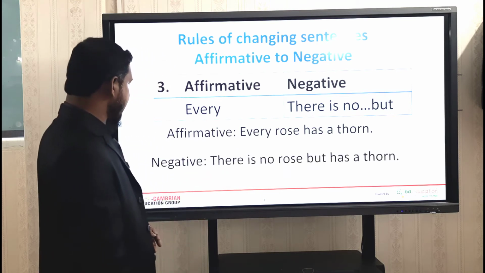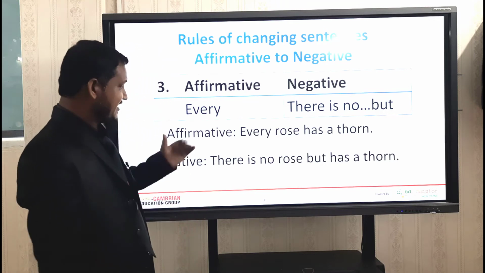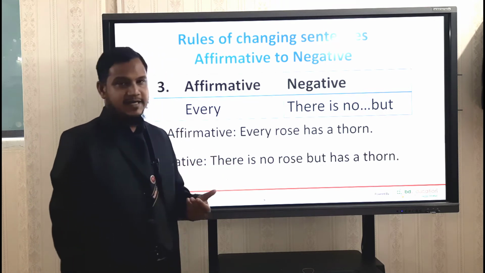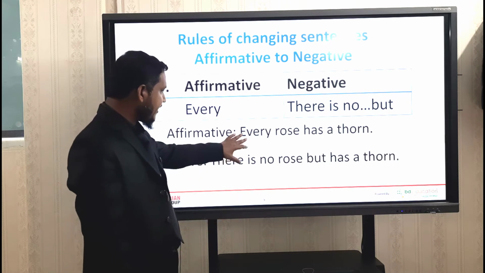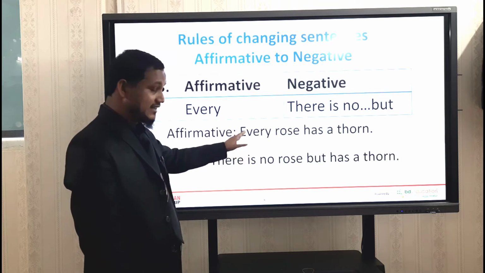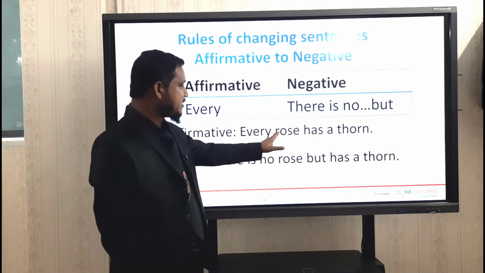Look at this, dear students. Affirmative sentence: Every rose has a thorn. Instead of this sentence, we are writing "There is no rose but has a thorn." So we are not writing every here. Just look at this: instead of every, write "there is no." Okay. And then the next word is rose.